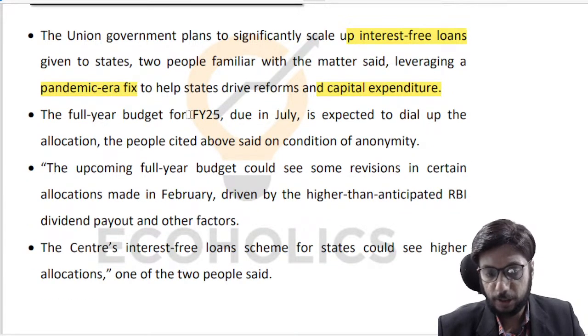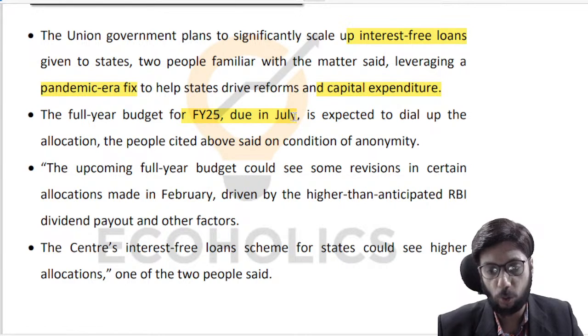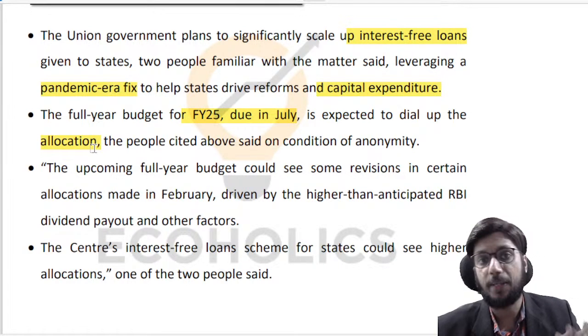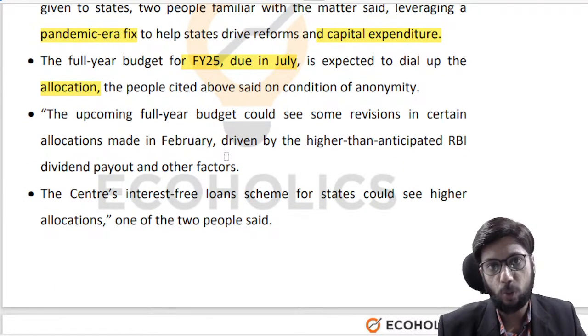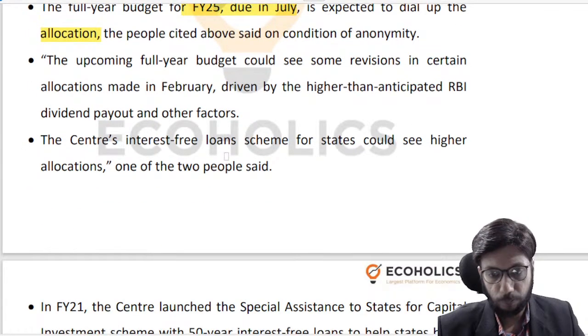So the full year budget, the full financial year 24-25 budget, is coming in July after the elections are over, right? And those who are aware of the developments that are happening internally, they say that a significant amount of money is going to be allocated towards states for capital expenditure, right? So why is this happening and why are we talking about this?